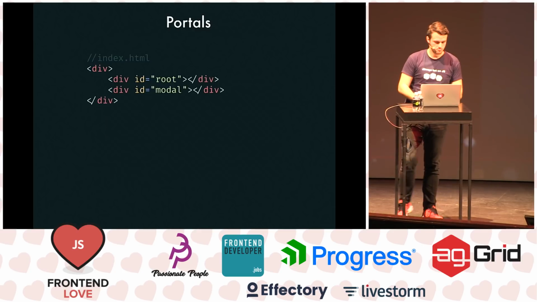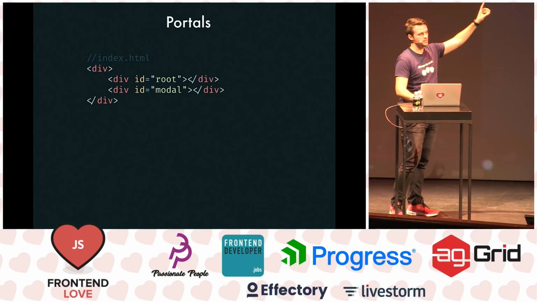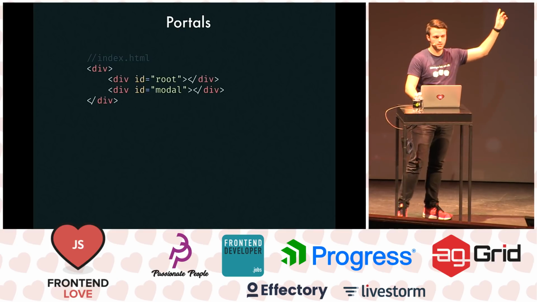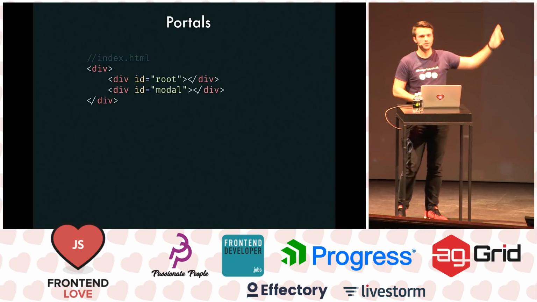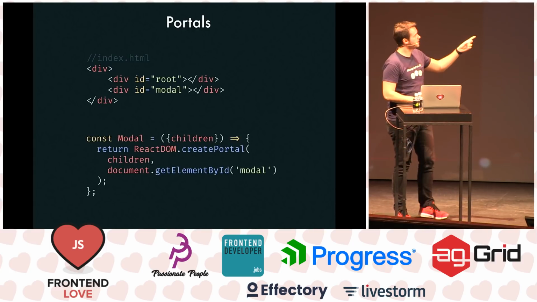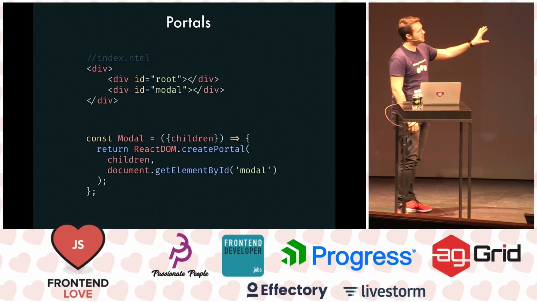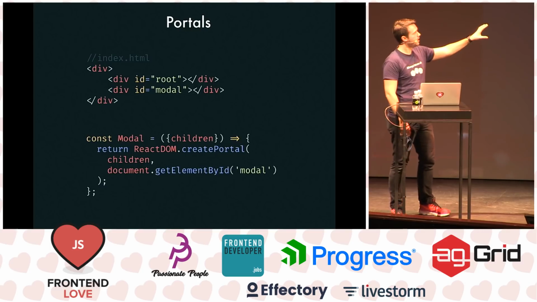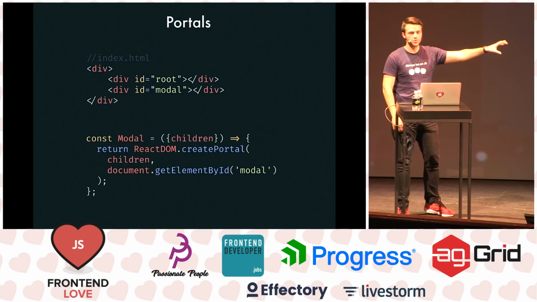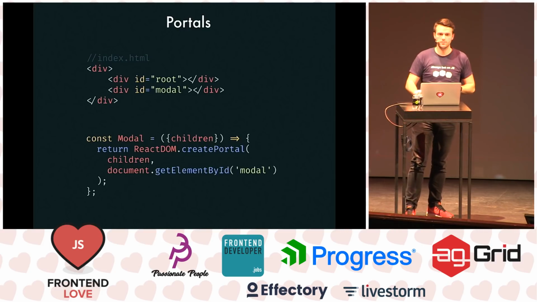If I have this ID where I would mount my React app into the root ID, and then I want maybe a modal to always render in the div that has an ID of modal. So we can use portals for this scenario where I can declare this modal component, but instead of returning something like a div, I'm telling it to create a portal of all the children and just put them into the element that has an ID of modal. So no matter where I render this modal component, it's actually going to put everything inside of that div.